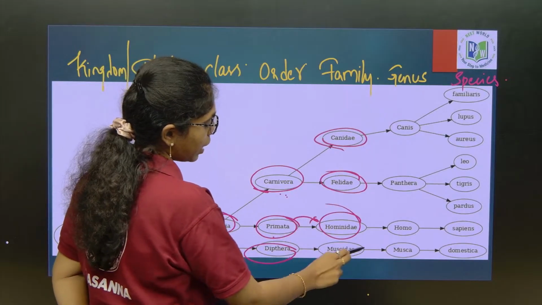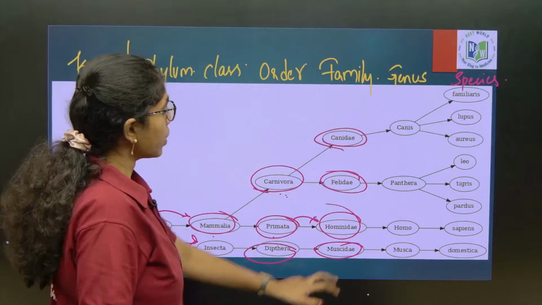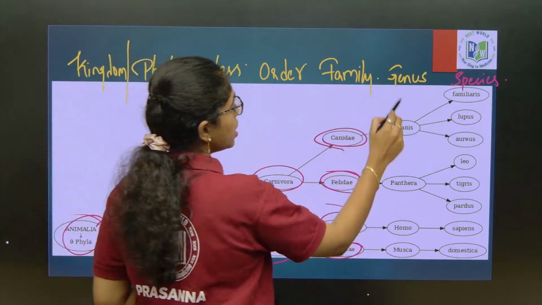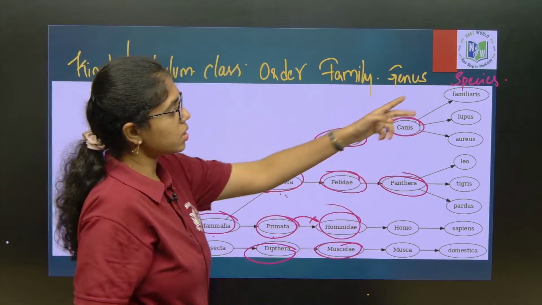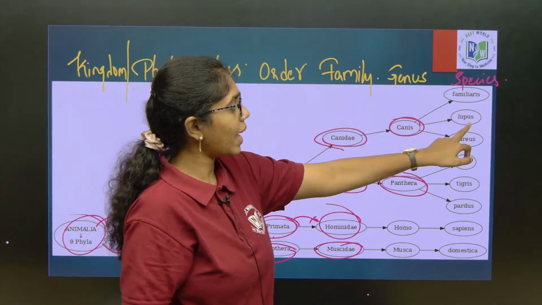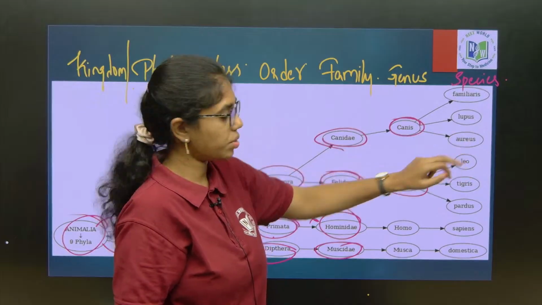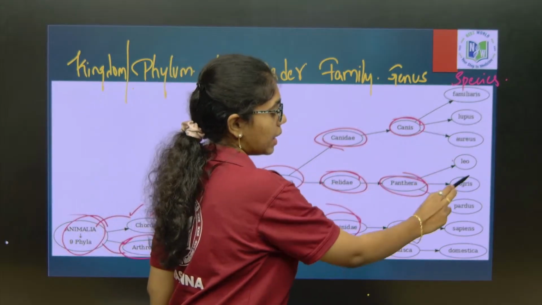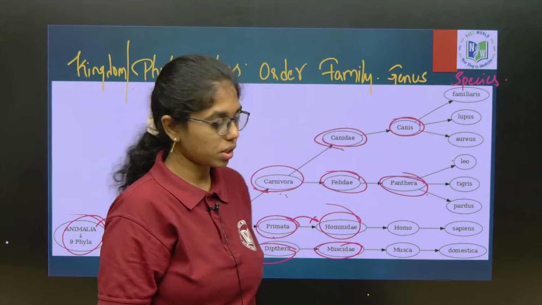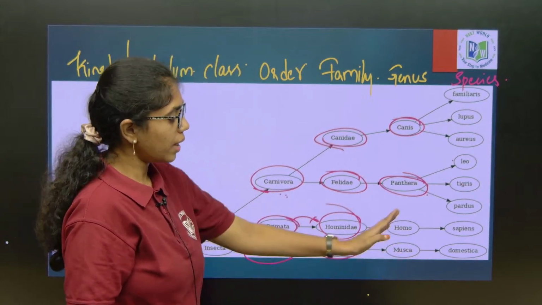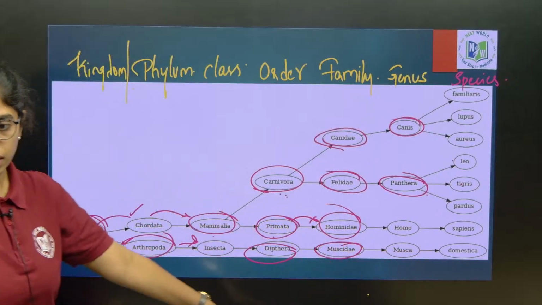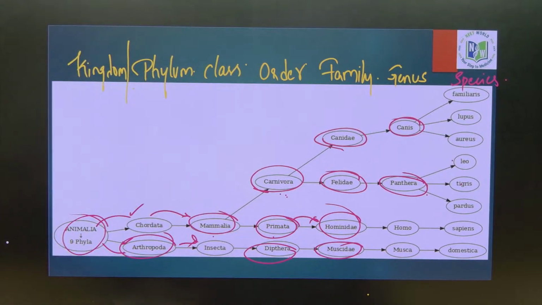Hominidae. Diptera, Muscidae. Okay. Canidae has the genus Canis. Felidae, Panthera. Canis has three different species: Canis familiaris, Canis lupus and Canis aureus. Panthera leo, Panthera tigris and Panthera pardus. And then Hominidae family includes Homo sapiens, Muscidae, Musca domestica. Okay, take down. Any doubts anywhere, ma?